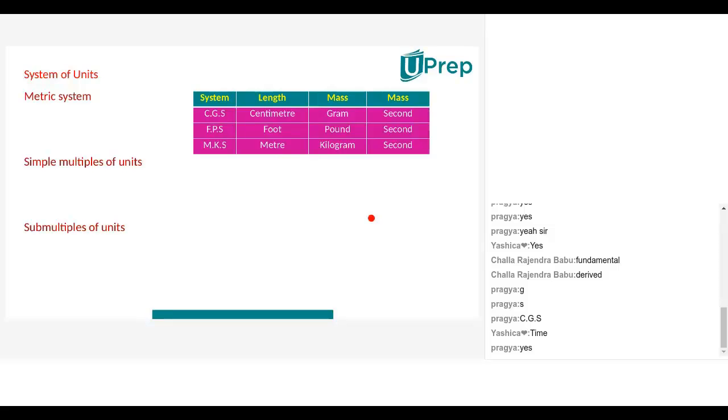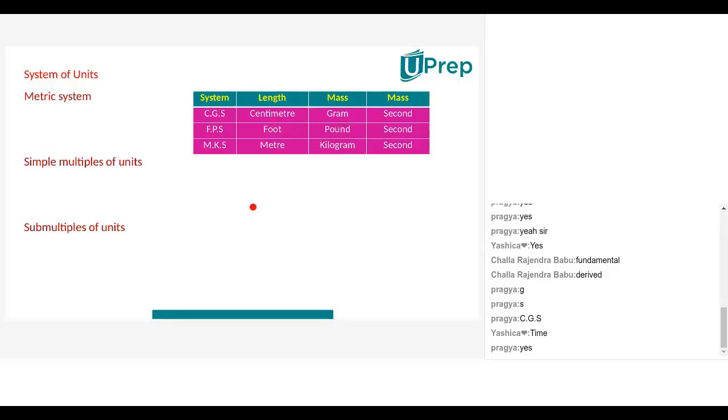So what do you mean by system of international? That unit system was accepted universally. That means all the countries must follow that particular system of units only, and that system is called the SI system. And that SI system we are using nowadays, Nana.